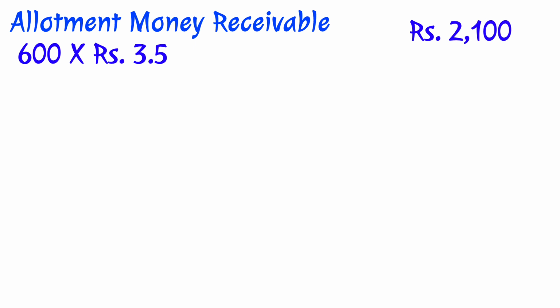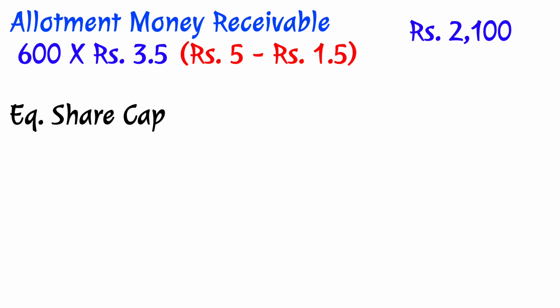So at the time of allotment, how much will he pay to the company? Will he pay the full amount? No, he doesn't have to pay the full amount. He has to pay only rupees 3.5 per share, not the full 5 rupees per share. He has to pay 600 into 3.5, which is 2,100, because out of the 5 rupees total, 1 rupee 50 paisa is already received. If he makes a default, then the default will be of 2,100.